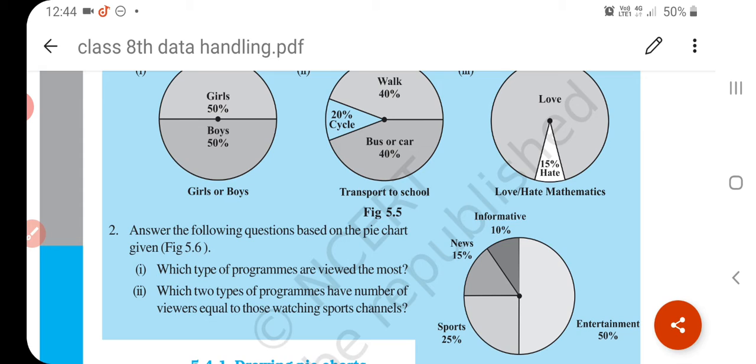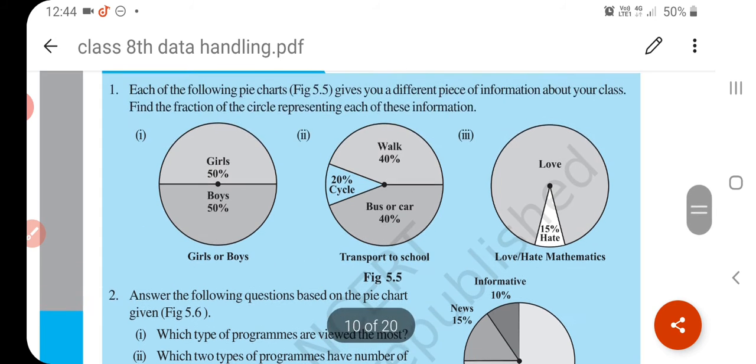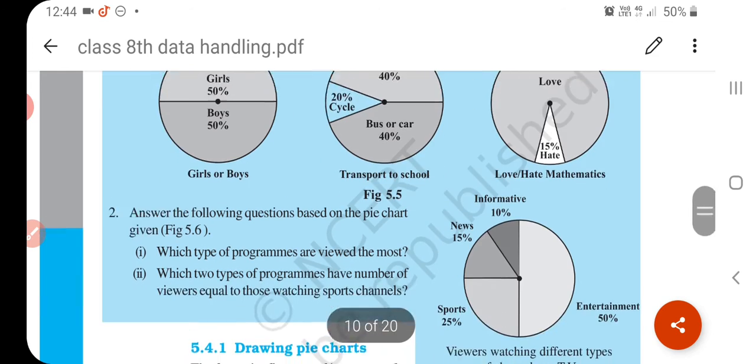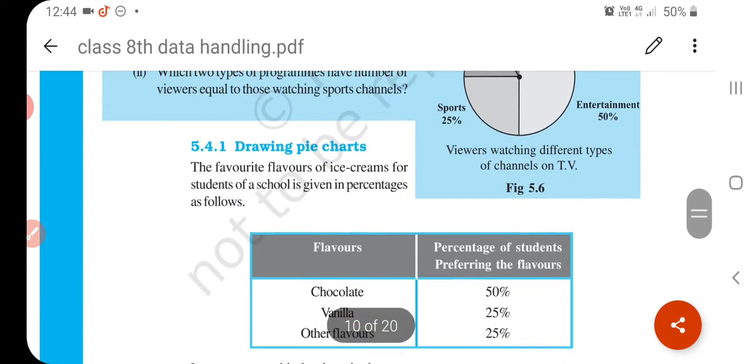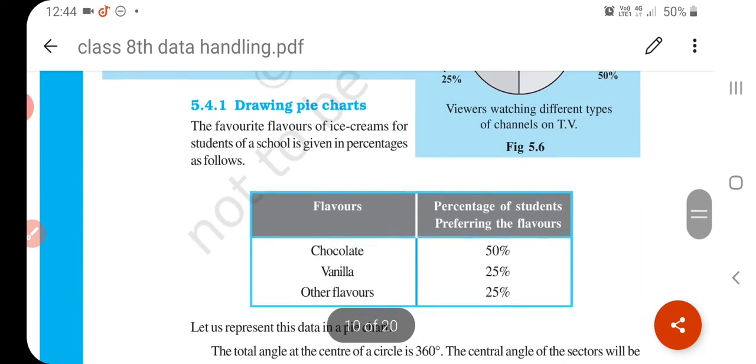Now, how to draw a pie chart? See, this is an example of a pie chart. We talked about it yesterday, and we know what is a pie chart. Drawing a pie chart is very easy.